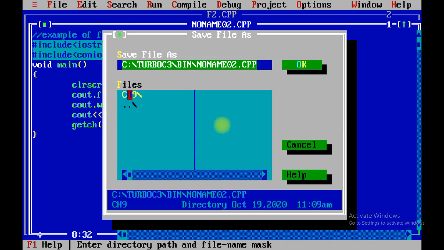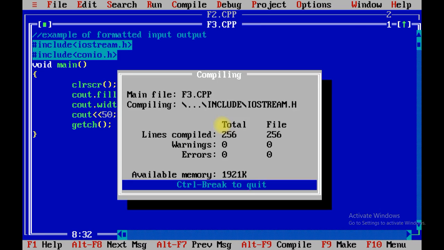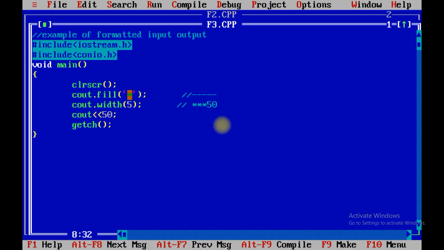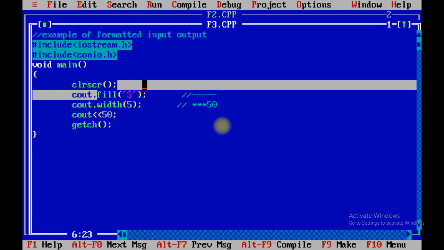Let me save the file as formatted IO 3, f3.cpp, and 3 asterisk signs and 50 will be printed. Suppose I don't want an asterisk sign, I want to print a dollar sign. At that time you can replace it inside the fill function and it will be printed on the screen.